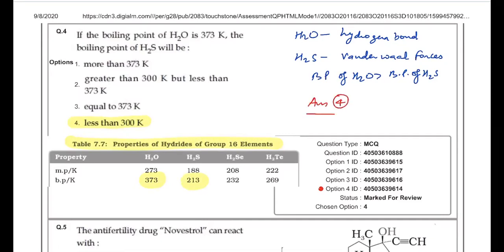If you want to check the exact data, I have placed a table for that from the NCERT book, table number 7.7 of P Block, 12th volume 1. If you want to write the reference, it is the 12th volume 1 book of NCERT. So exact data can also be referred, but that is not needed. You can simply compare with the intermolecular forces and you'll get answer 4.